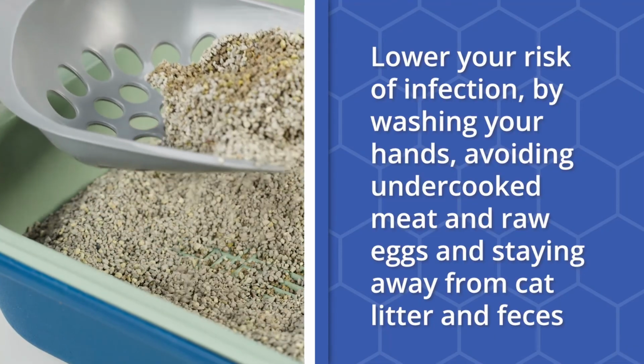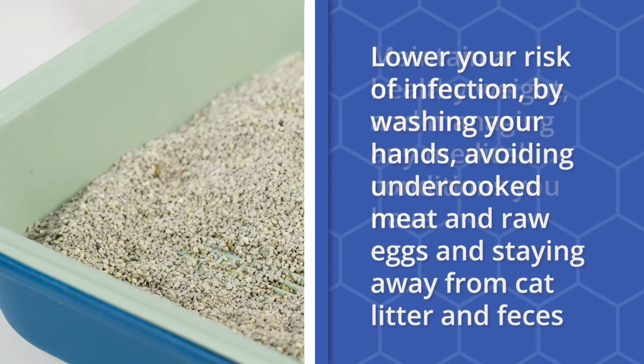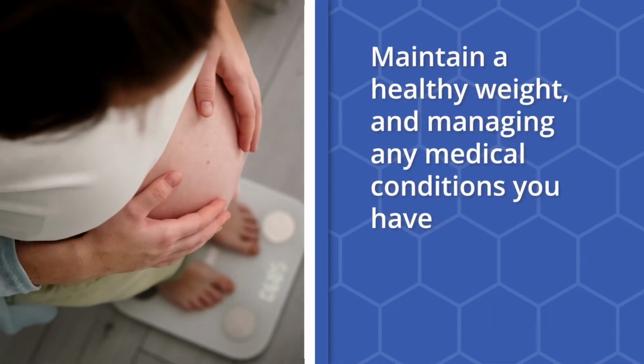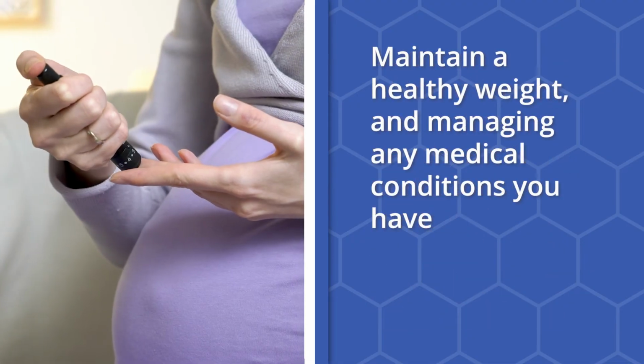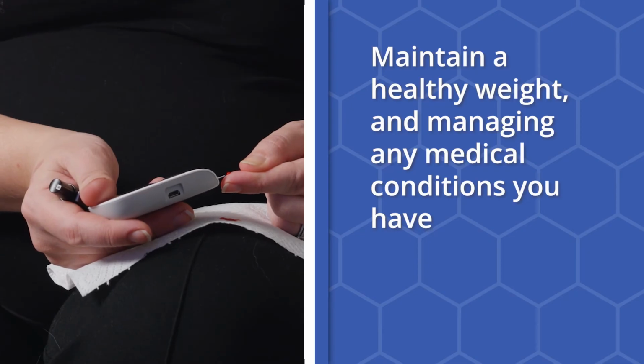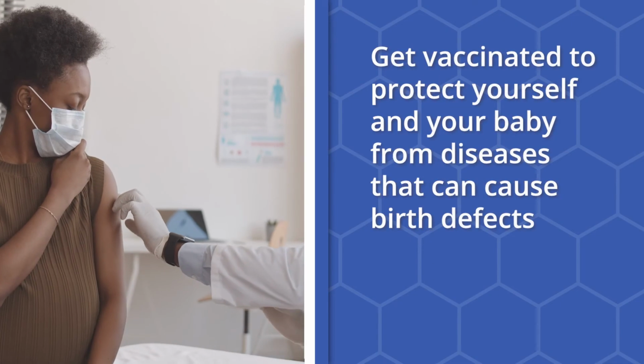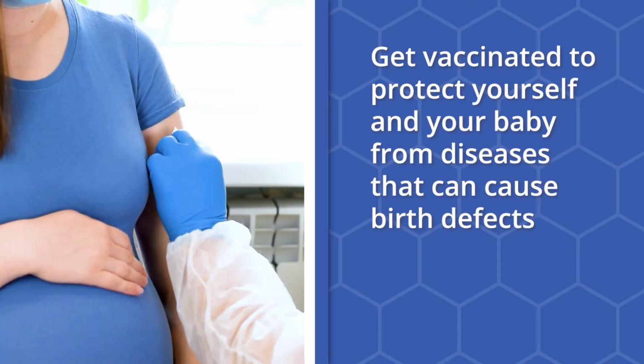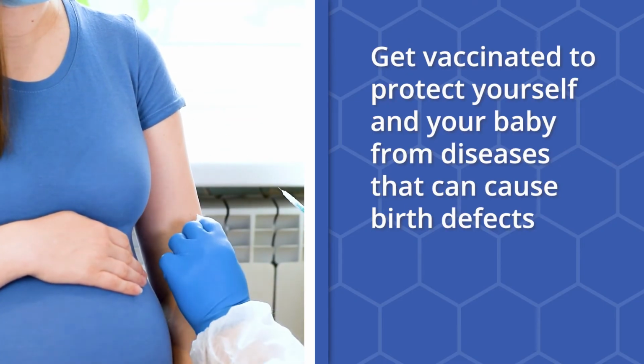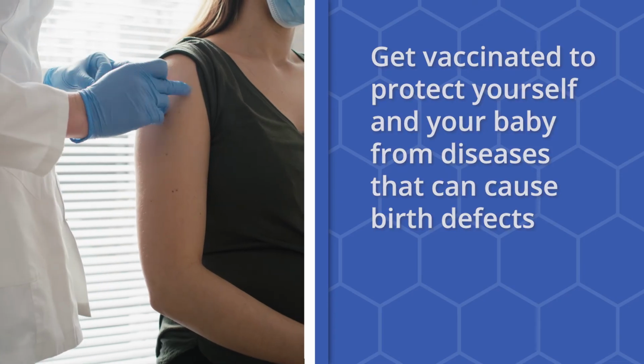carry a parasite that causes toxoplasmosis, maintaining a healthy weight and managing any medical conditions you have, such as diabetes or high blood pressure, which can increase the risk of congenital anomalies, getting vaccinated to protect yourself and your baby from diseases that can cause birth defects such as rubella or chickenpox. These are some of the ways that you can have a healthy pregnancy and reduce the risk of congenital anomalies. But remember that there is no guarantee that you can prevent all congenital anomalies.